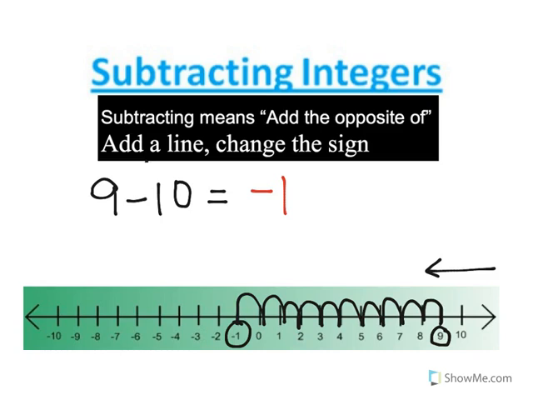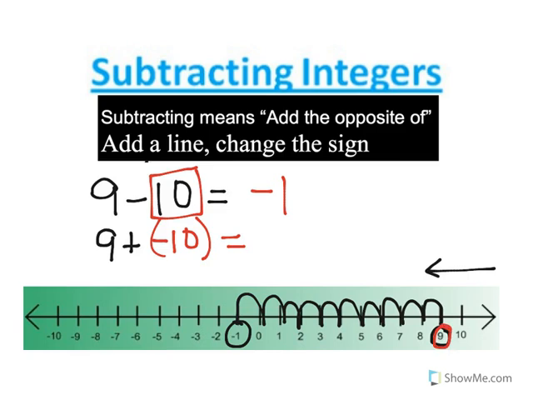Now remember, subtracting means to add the opposite. I can do this exact same problem by adding the opposite. So I'm going to write 9 plus, what's the opposite of positive 10? Negative 10. All right, and it's going to work the same way.